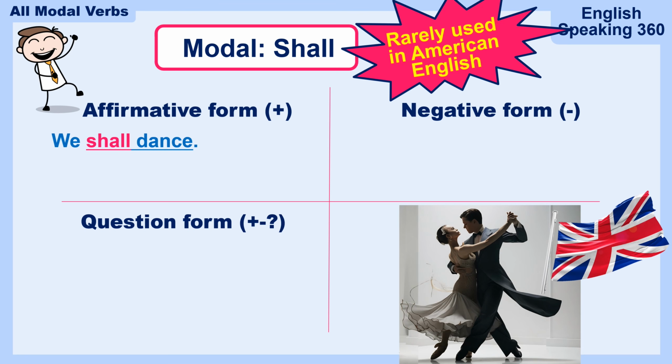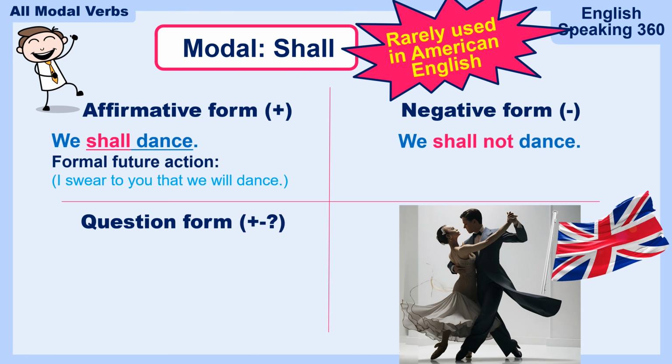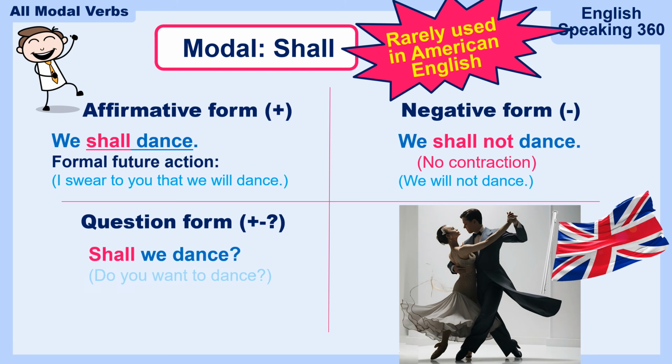Here's the affirmative form. We shall dance. That is a formal future action. It means, I swear to you that we will dance. The negative form, we shall not dance. It means we will not dance. What about the question form? You know this one. Shall we dance? Shall we dance means, do you want to dance? And actually, this one is used sometimes even by American English speakers.